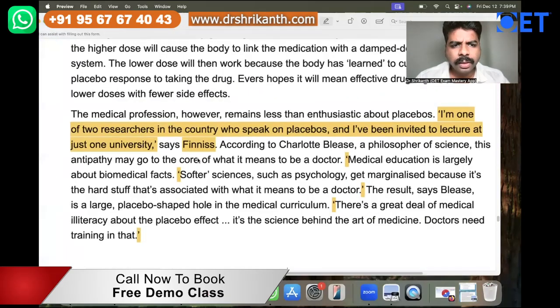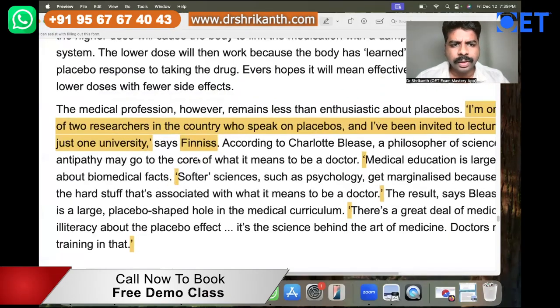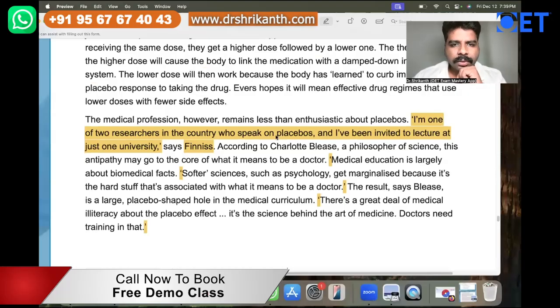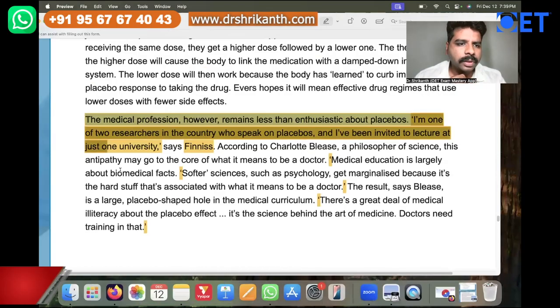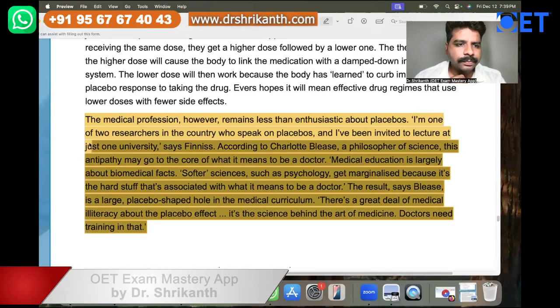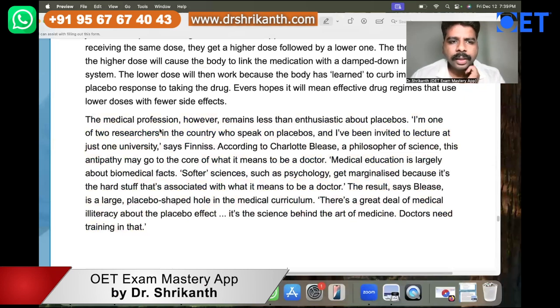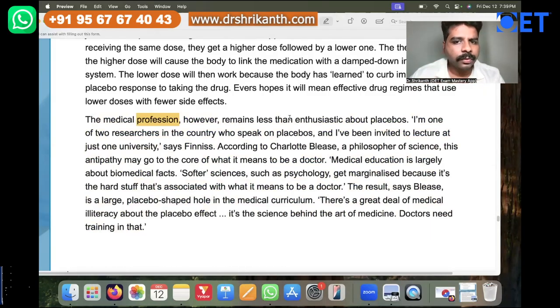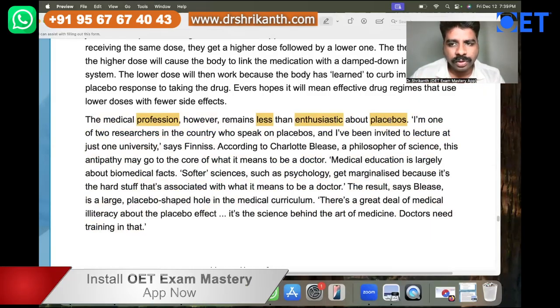Now let's take a look into this thing over here once again. Okay. So the writer is telling the medical. See, this first sentence is the writer's statement. The writer is writing it, so there is no need for quotation marks. The medical profession, they are less than enthusiastic about placebos. Now the writer is using another person's dialogue.